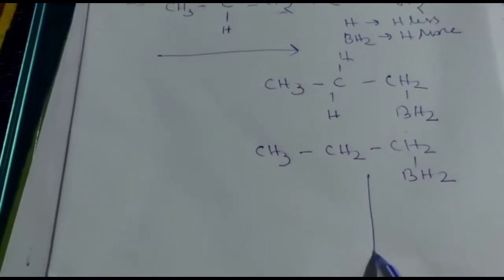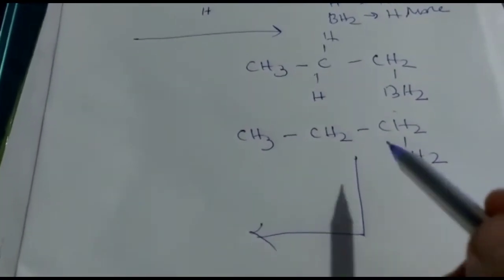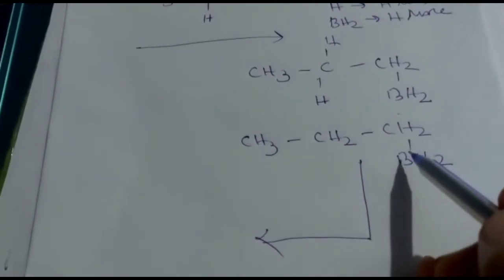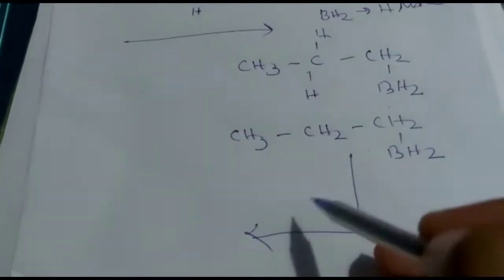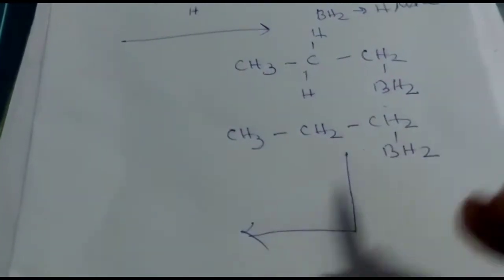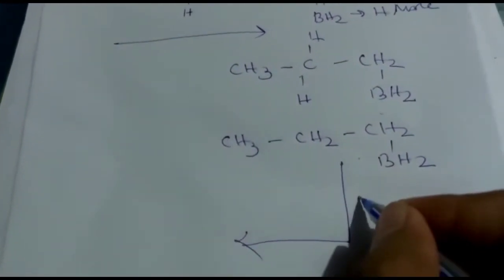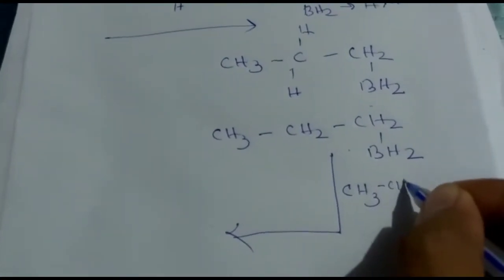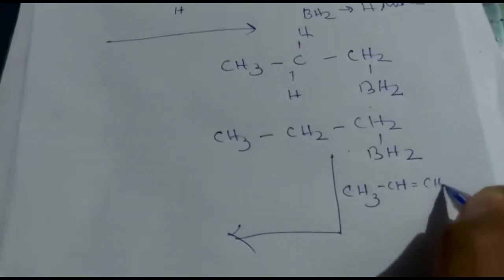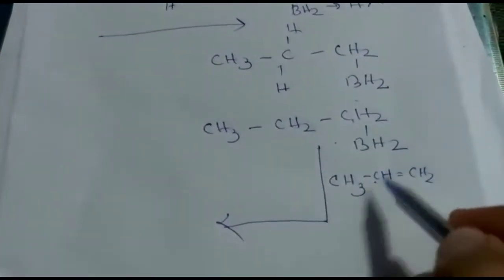Again it will react with the alkene until boron is free from hydrogen. We have to react the product again and again with the alkene. Here again the same alkene, CH3 CH double bond CH2, will react. Now what will be the product?